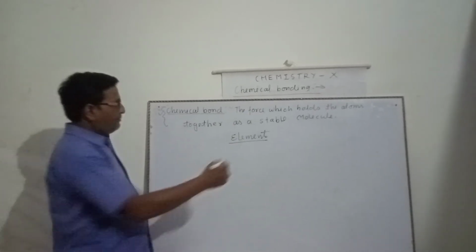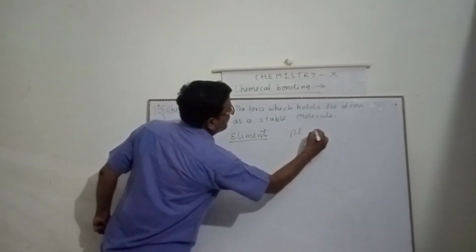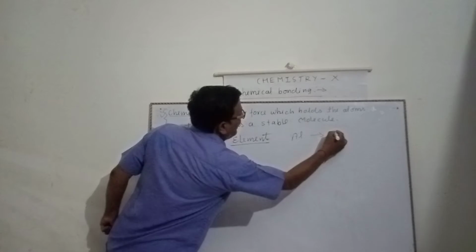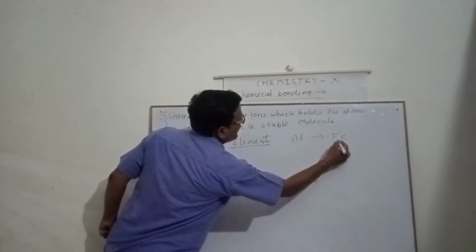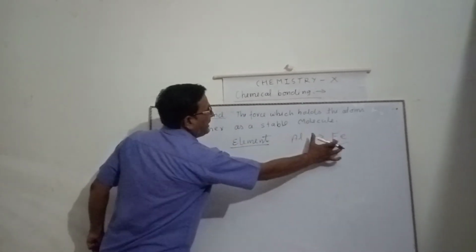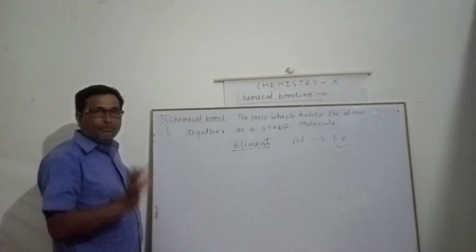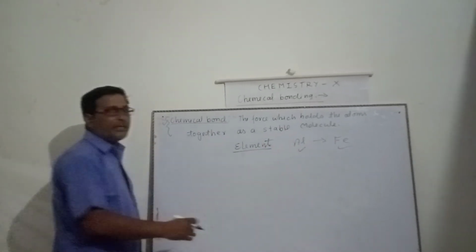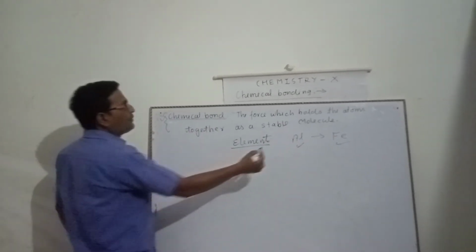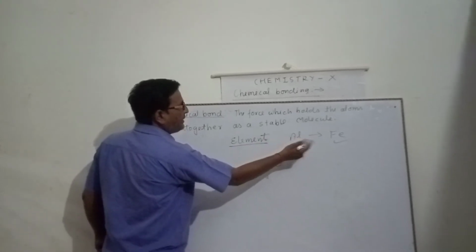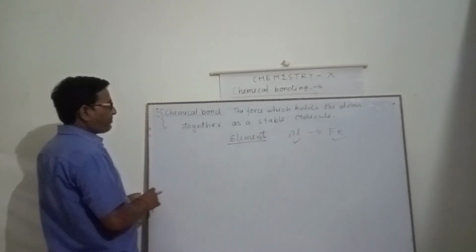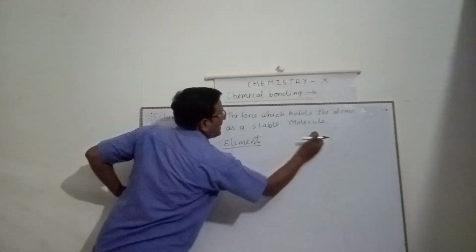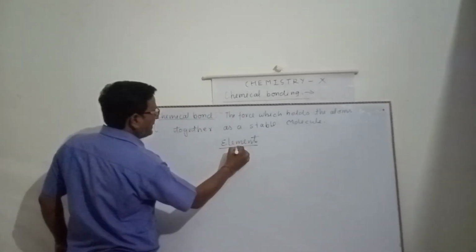Suppose aluminium can't be converted into silver or iron or gold. I have written iron. Aluminium can't be converted into iron. An element is a pure substance which can't be broken into simpler substances.